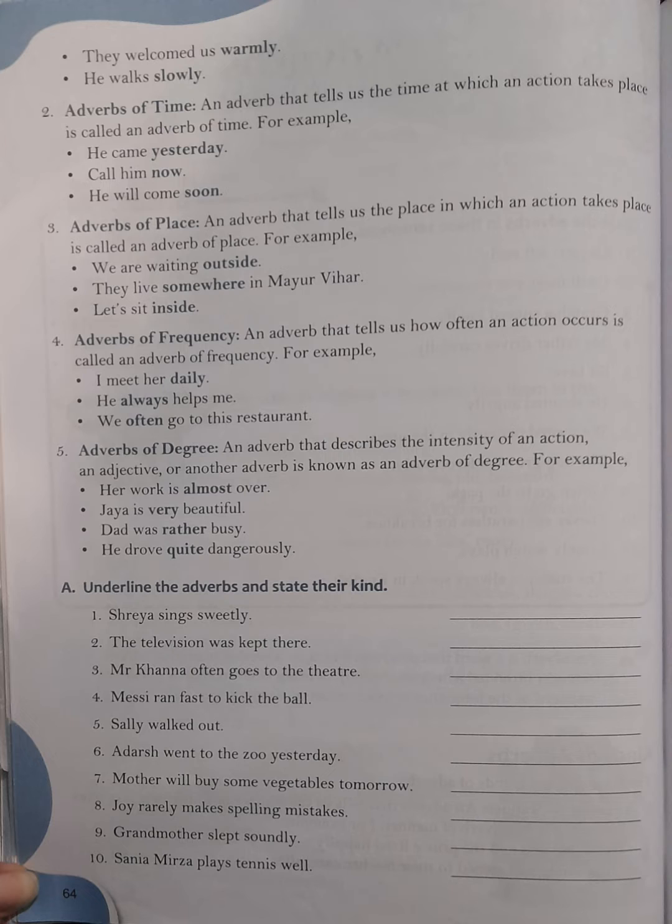Adverbs of place. An adverb that tells us the place in which an action takes place is called an adverb of place. Adverbs of place बताते हैं action कहाँ हुआ. Like outside, inside, somewhere, anywhere, everywhere, near, far. All these are adverbs of place. They answer the question where. We are waiting outside. Where are we waiting? Outside. Okay, like this.